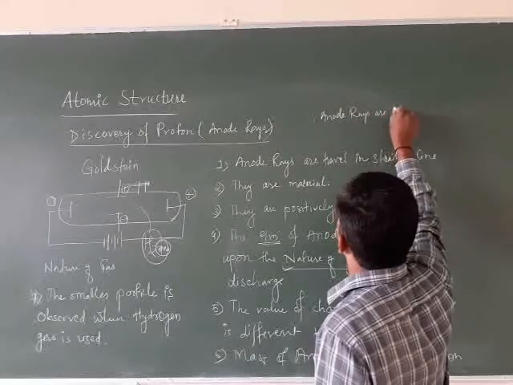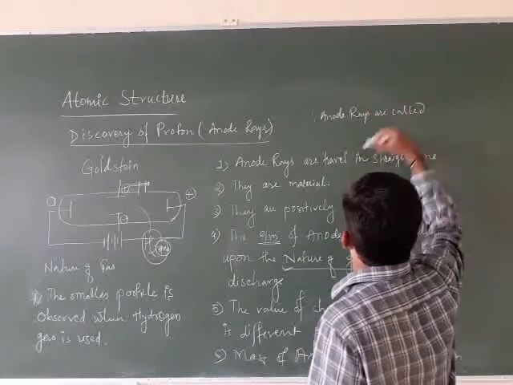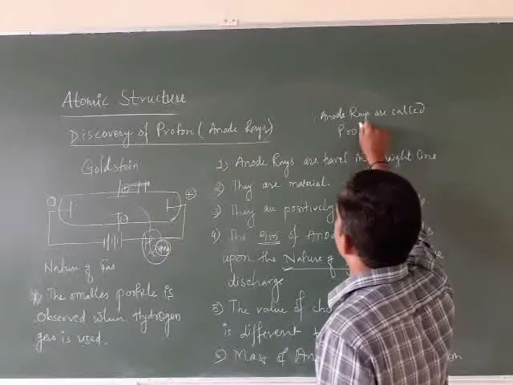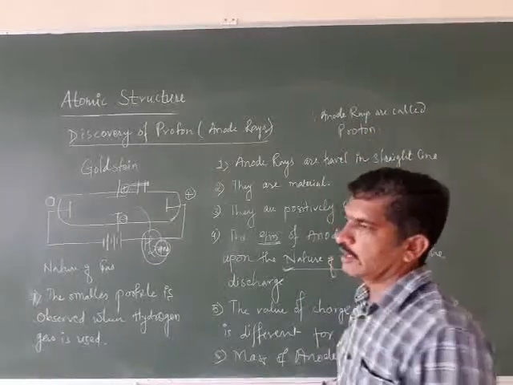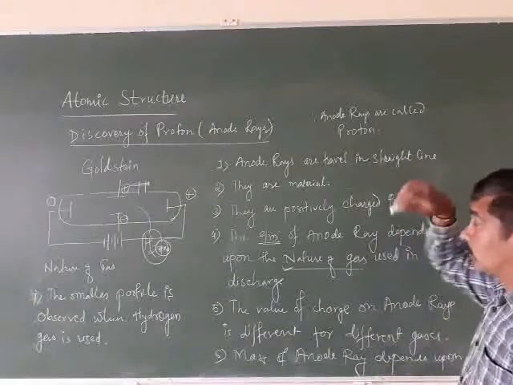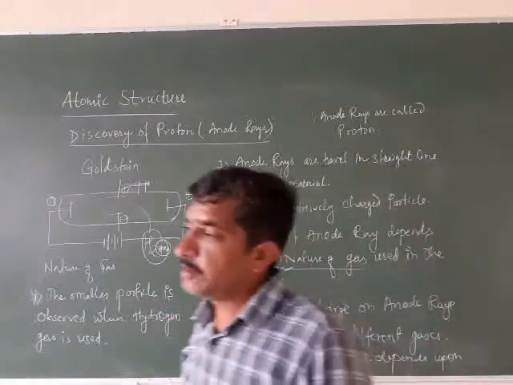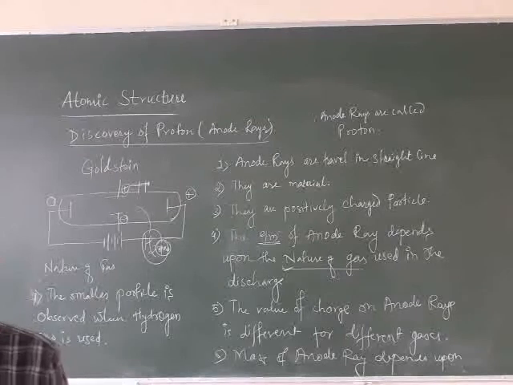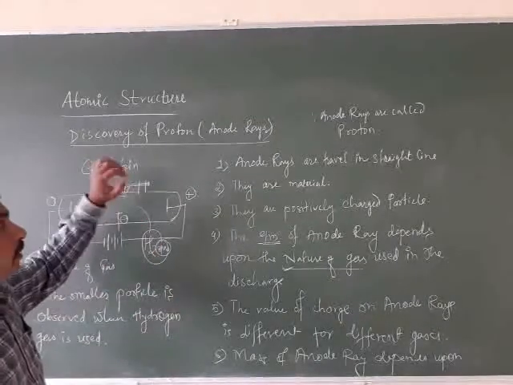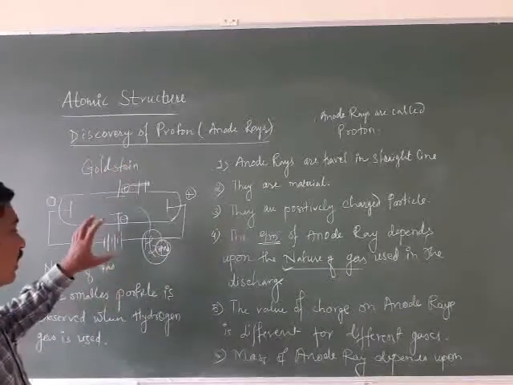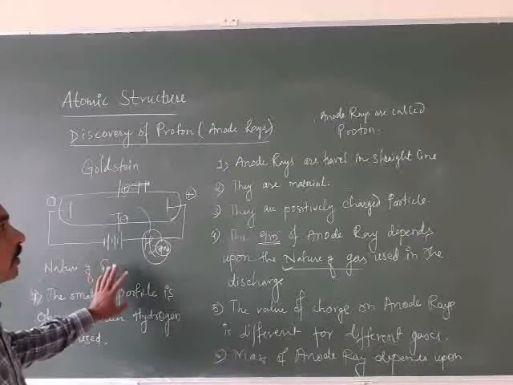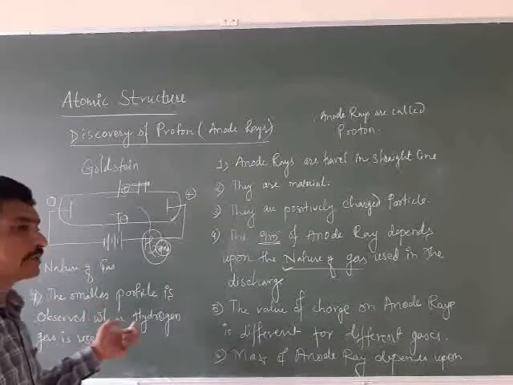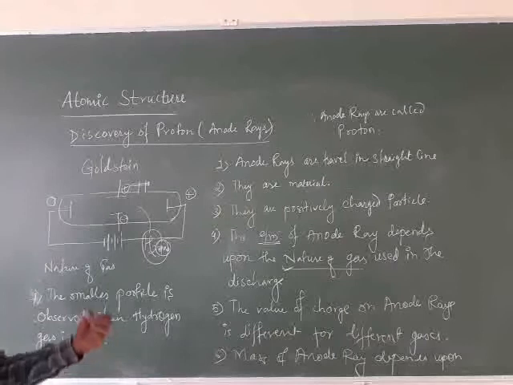And therefore anode rays are called proton. They are called a proton. So the name proton is given. Why? Because whenever we use hydrogen gas, we are getting the smallest particle.